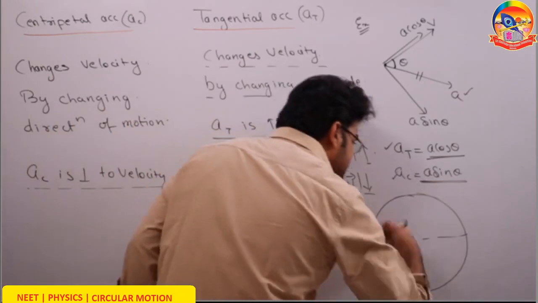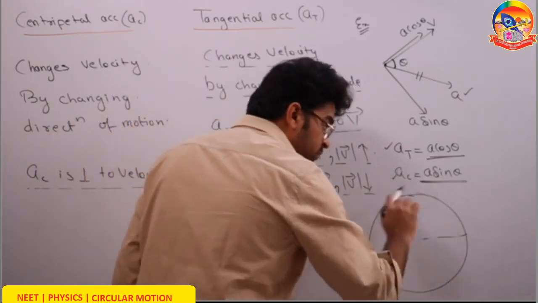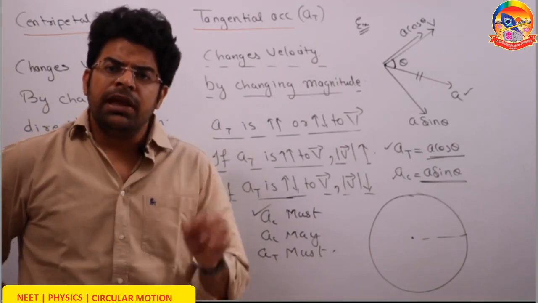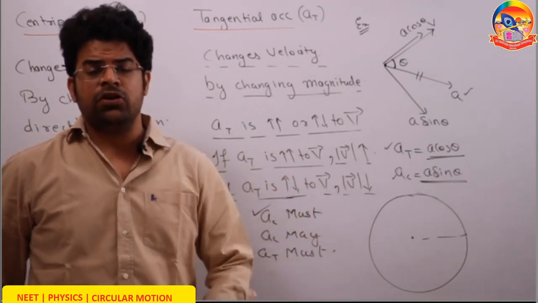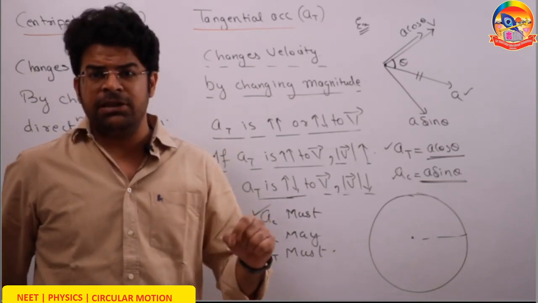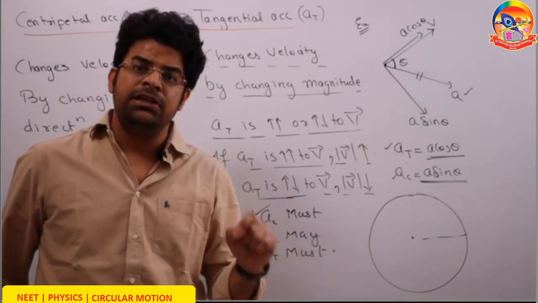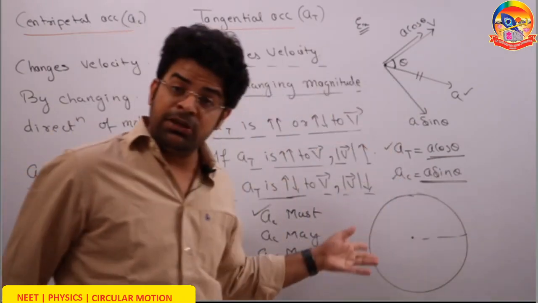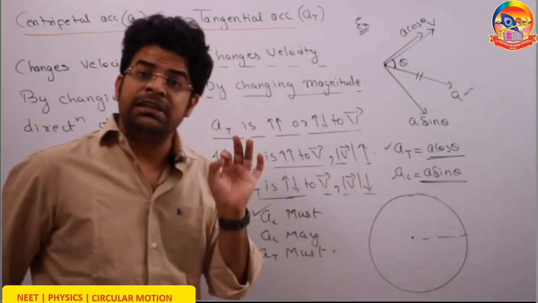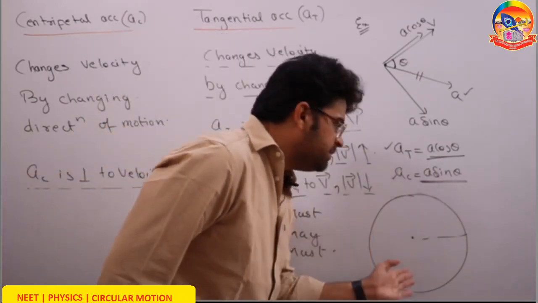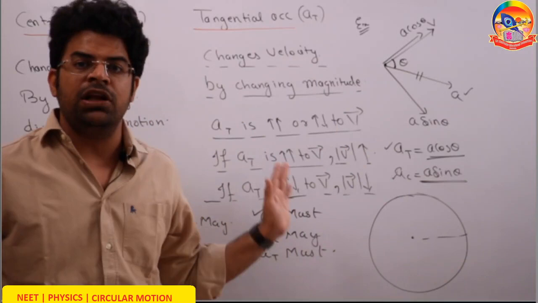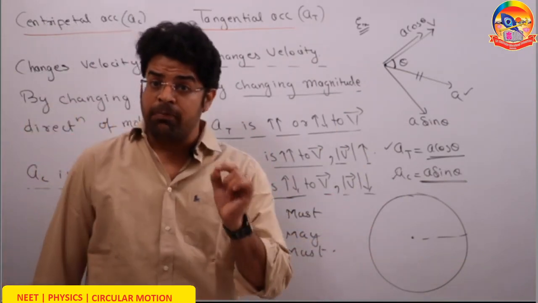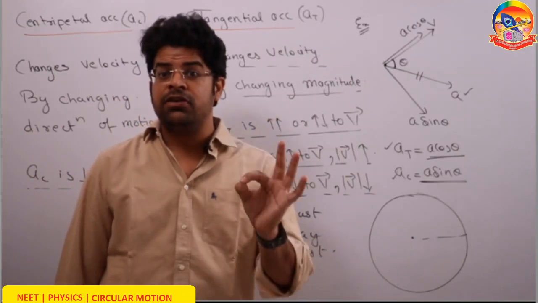If the particle speeds up or slows down, then you must have tangential acceleration. But there is a case of uniform circular motion, in which the speed remains constant. If the speed remains constant, the tangential acceleration must be 0. So tangential acceleration may be there if the speed changes. But if a particle moves in a circle, centripetal acceleration is a must.